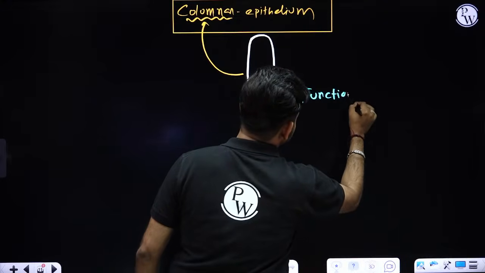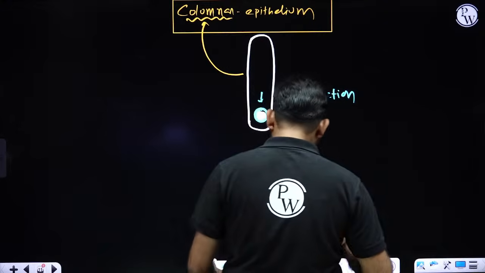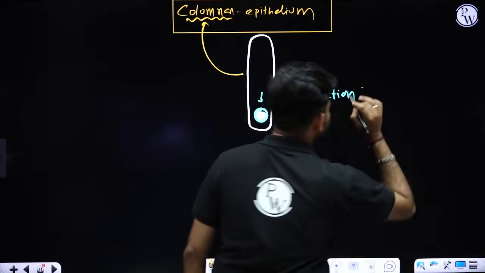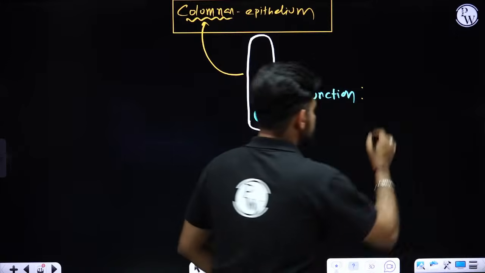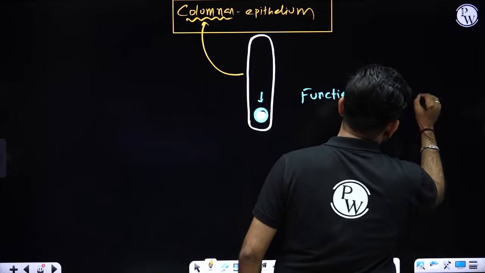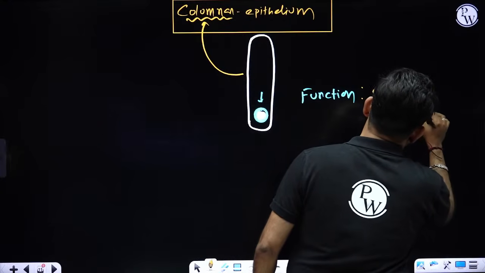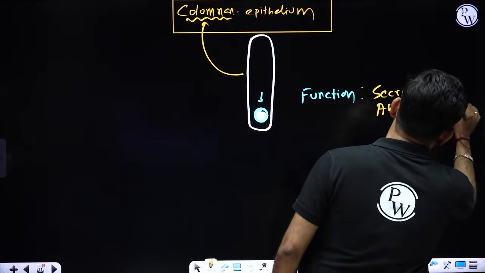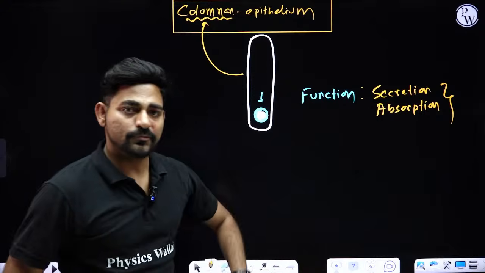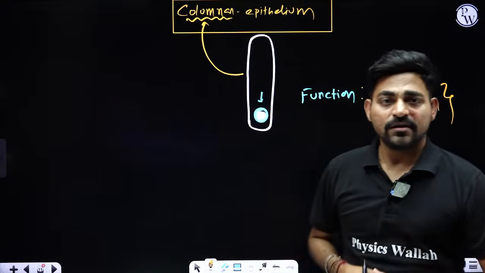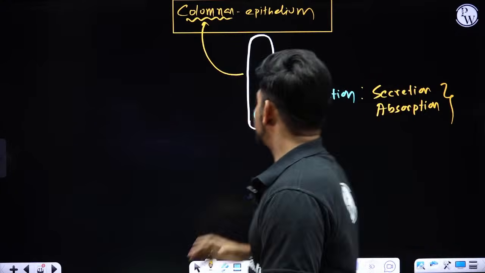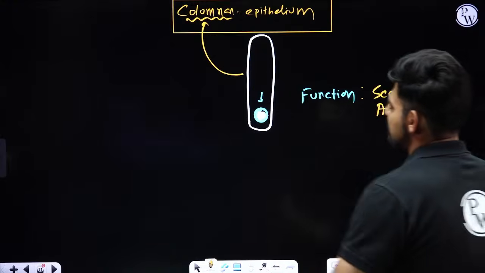The function is similar to the cuboidal epithelium, that is to help in secretion and absorption.